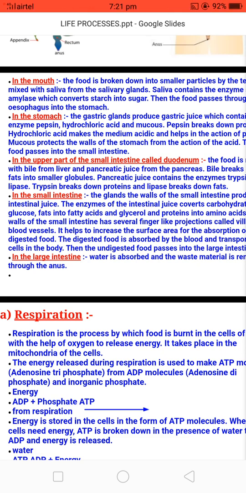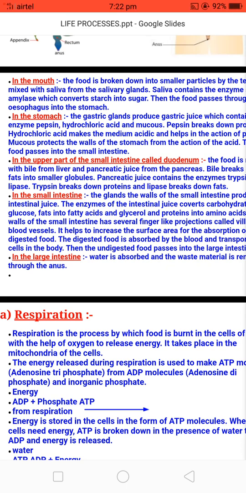Up to this point, the food is partially digested. The final digestion takes place in the small intestine. The upper part of the small intestine is called the duodenum. In this structure, bile juice and pancreatic juice come in, and they help to digest the food material. The small intestine also acts as a gland, which is why it produces intestinal juice. It helps to digest carbohydrates into glucose, fats into fatty acids and cholesterol, and proteins into amino acids.